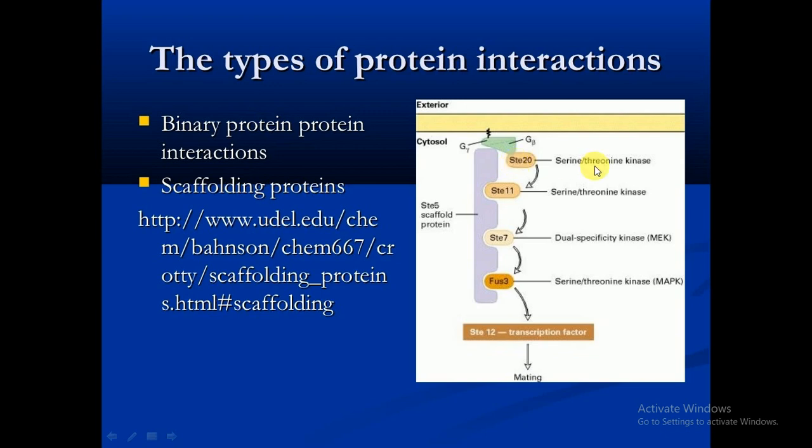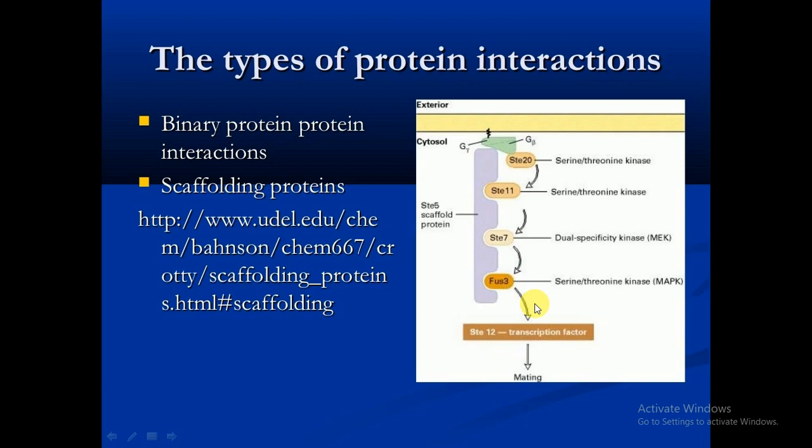So it is made up of serine threonine kinase, which in turn activates the scaffold binding protein STE11, which in turn interacts with STE7, that is a dual specificity kinase. You can say it is a MEK. So MEK finally turns on the FUS3 protein. The FUS3 protein, also called the MAPK, is also a kinase protein, whose dissociation results in the mating decision in the yeast. So the dissociation of the FUS3 protein causes the mating decision in the yeast.